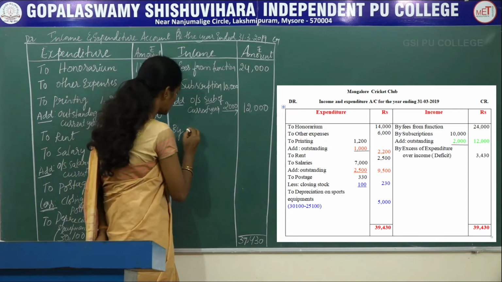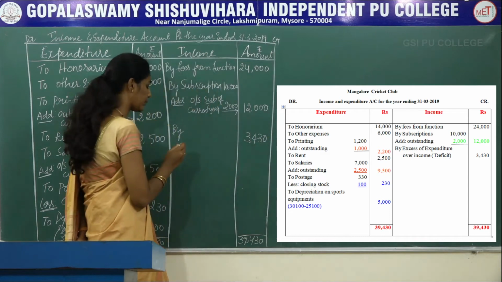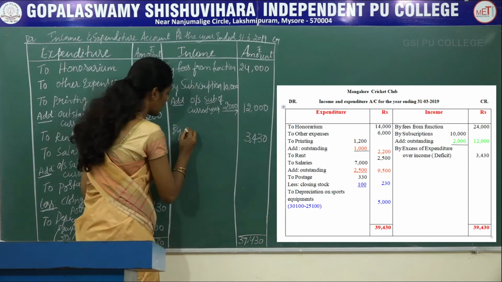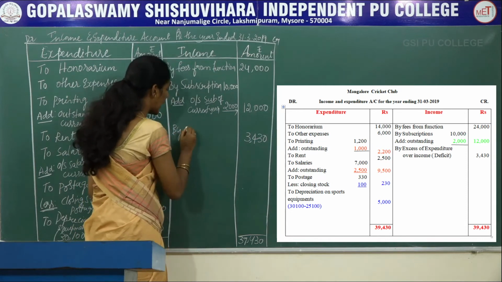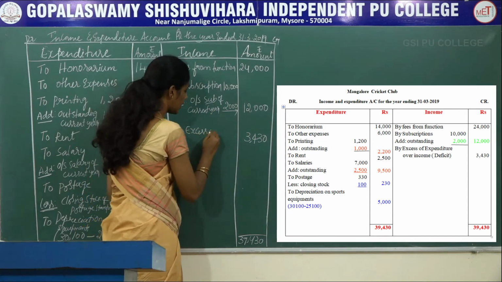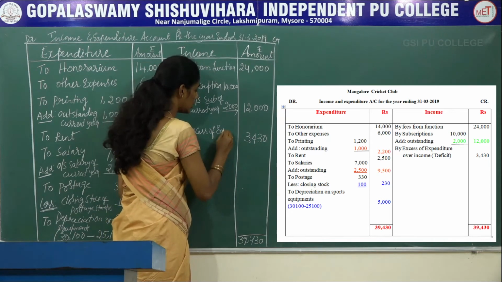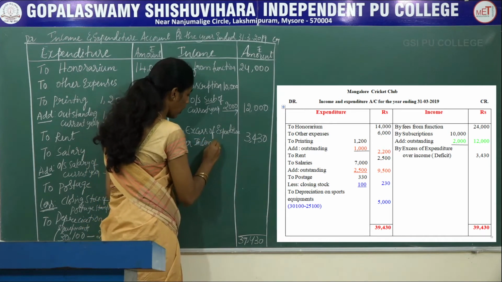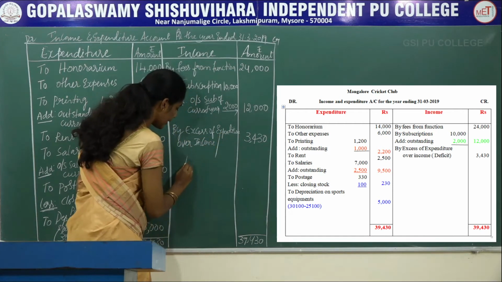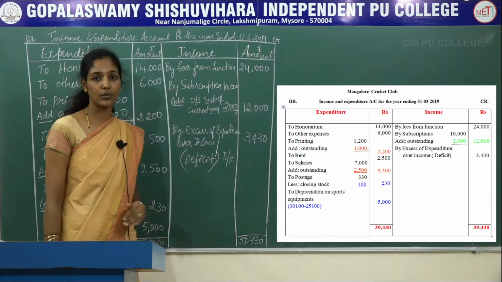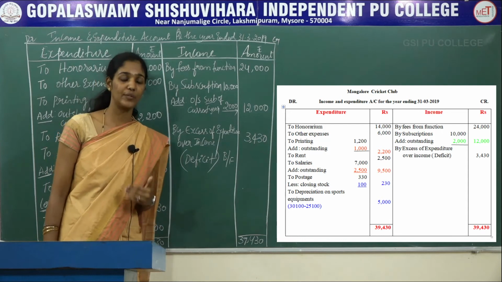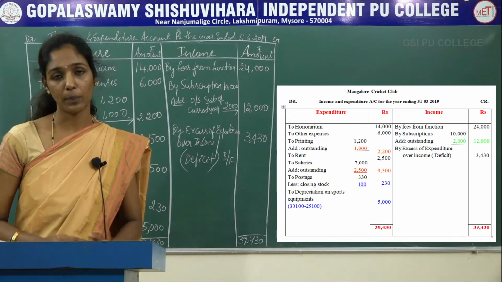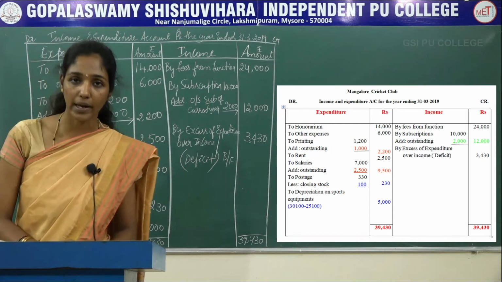You will get 3,430, and this balance should be recorded as by excess of expenditure over income, or it is also called deficit. And this deficit amount should be deducted from the capital fund in the new balance sheet. So this is how we prepare income and expenditure account.